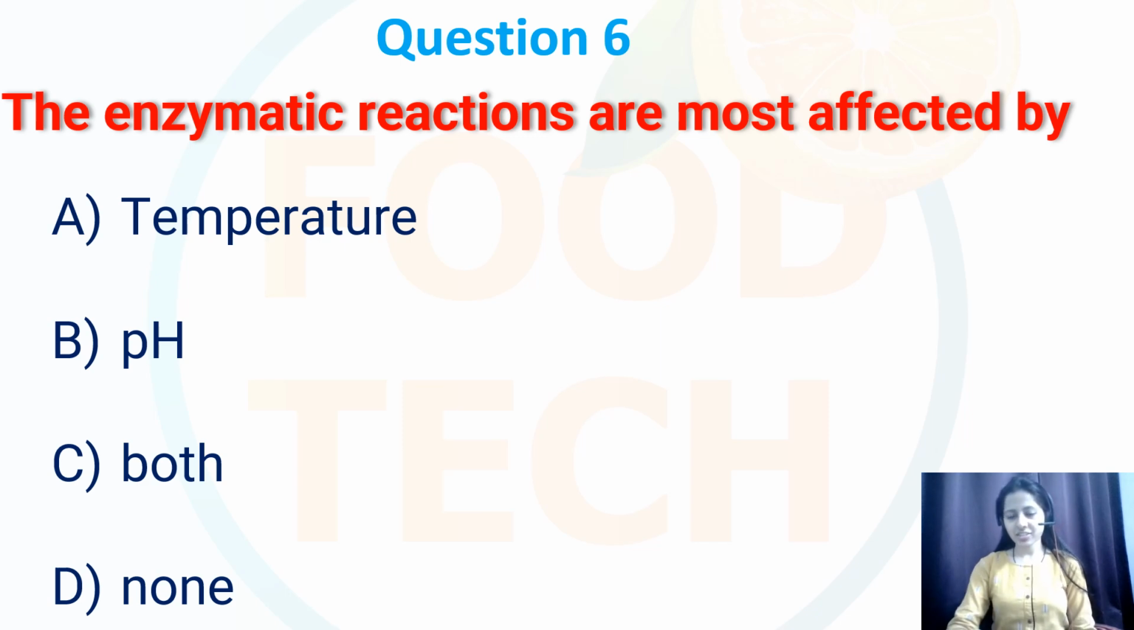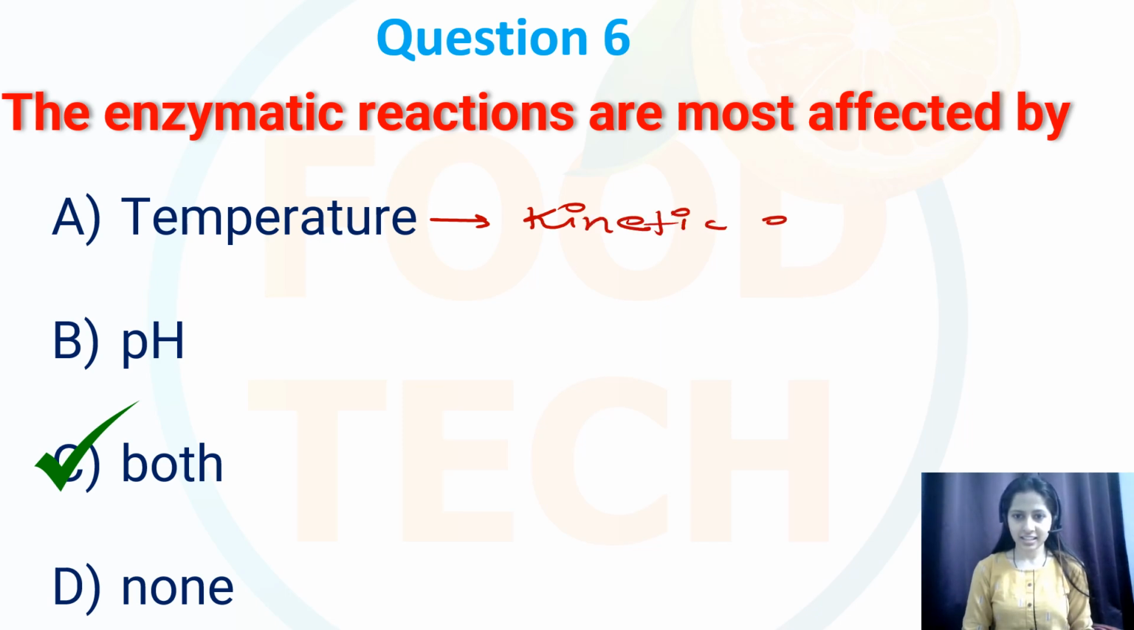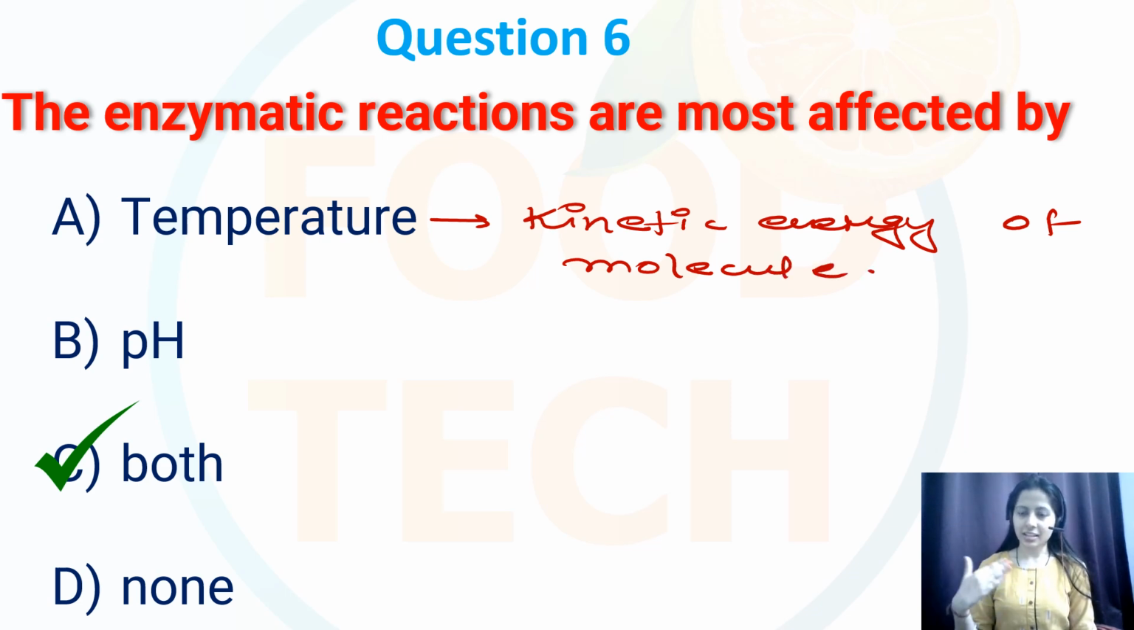So the enzymatic reactions are mostly affected by both, that is temperature as well as the pH. So temperature influences the enzyme activity by altering the kinetic energy of a molecule. Since we know that as the temperature increases, the enzymatic reaction increases up to a certain point. After that, the enzyme denatures due to excessive heat.